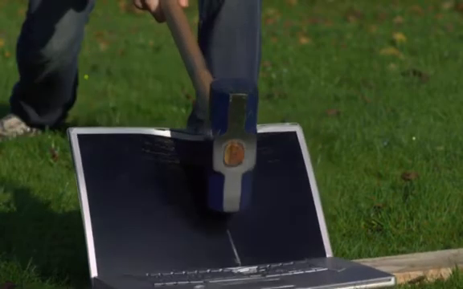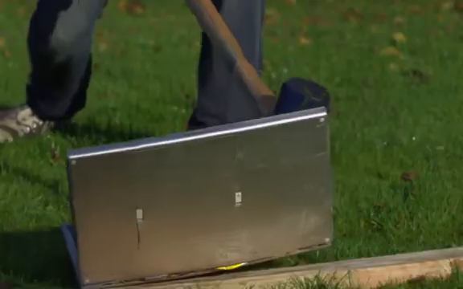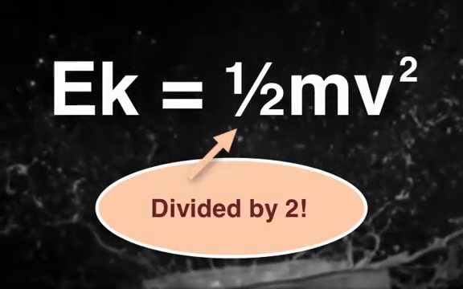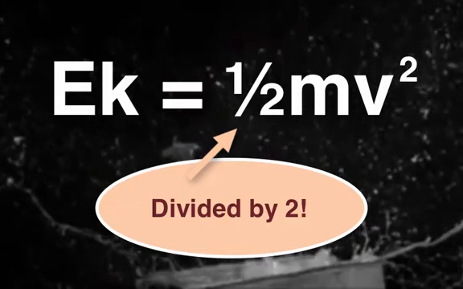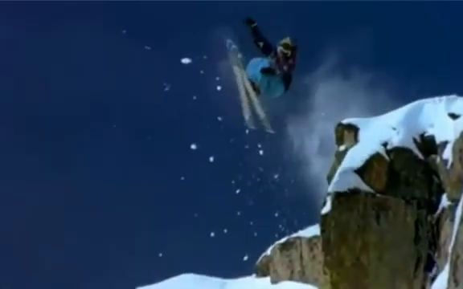An example of velocity being so much more important is realizing how much damage a small object like a bullet can cause when it gets moving faster than the speed of sound and penetrates walls or slams a body by its violent impact. And it's divided by 2 because it's being averaged over the beginning of its flight to the end, kind of like averaging speed when you go from point A to B in some time.